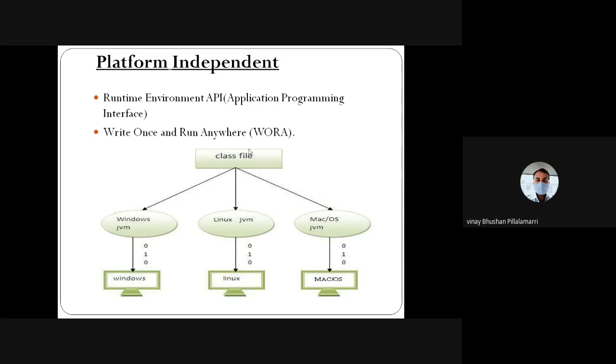Whenever you compile, your class file will be created. This compiling procedure takes the help of your basic operating system and the JVM, and the compiling will be done.